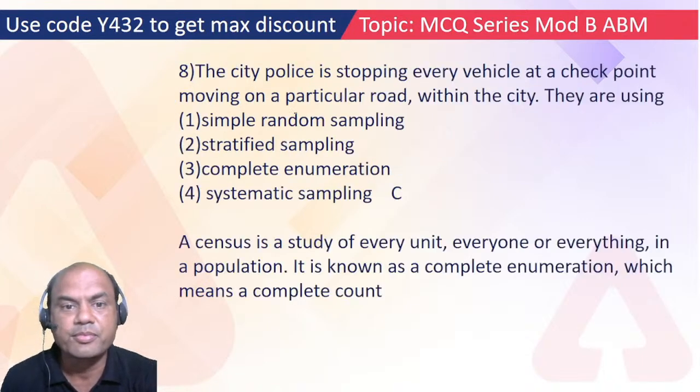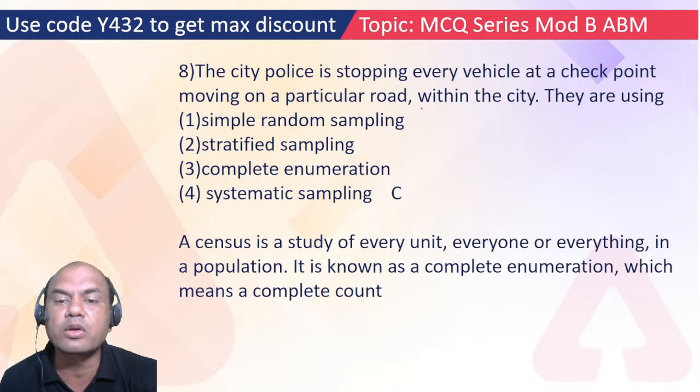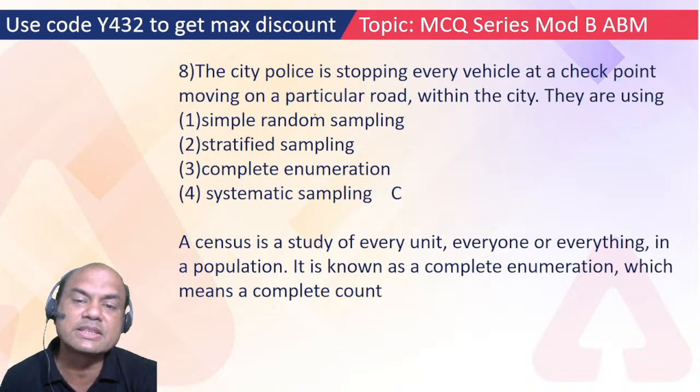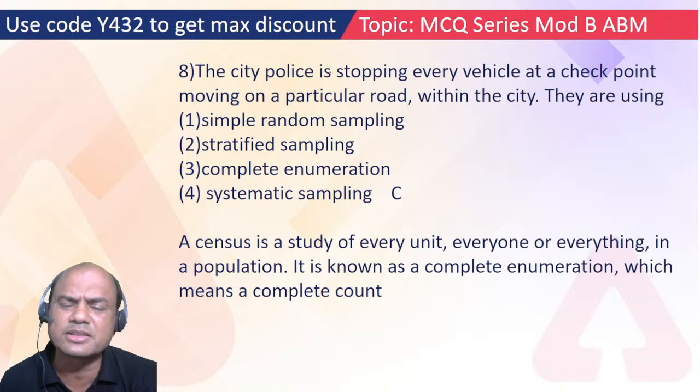A city police is stopping every vehicle at a checkpoint on a particular road within a city. They are using simple random, stratified, complete enumeration, or systematic sampling. This is a bit of a difficult part.